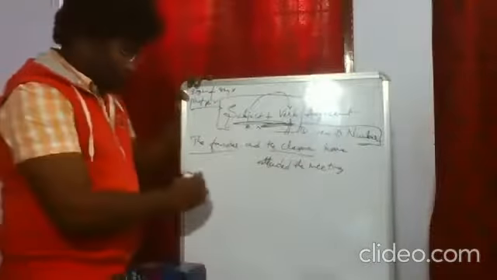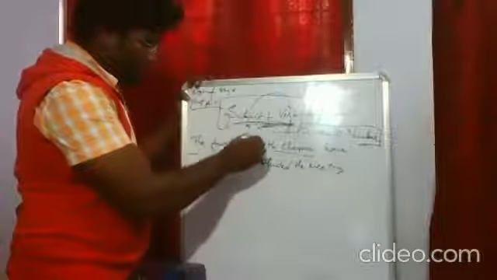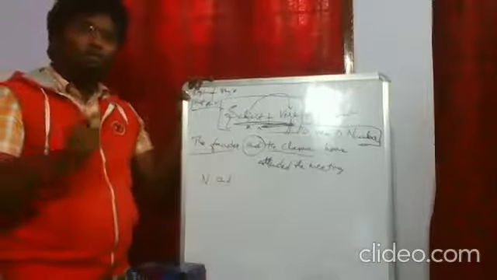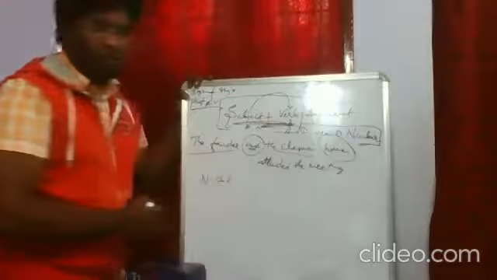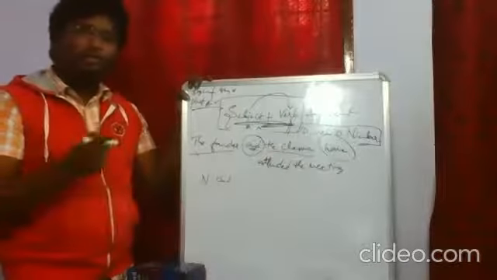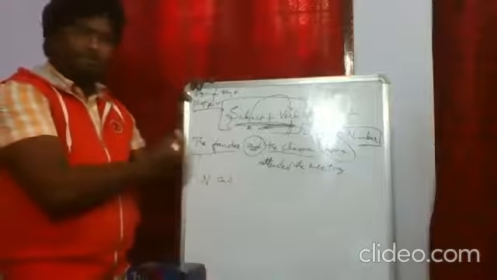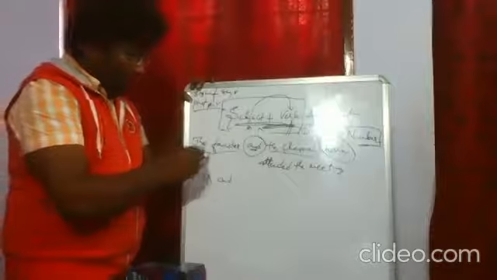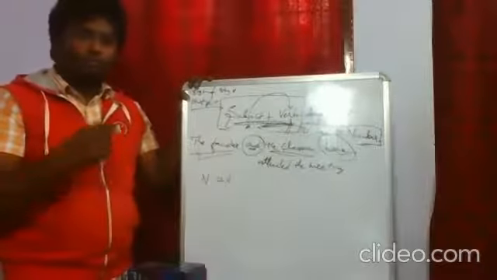Two people. So you got two nouns which are singular and joined by the conjunction "and." Remember one thing: when two nouns are joined by "and," make sure you use the plural form of the verb, because the founder is completely different and the chairman is completely different. We are not considering those two people to be the same. They are completely different people. So whenever we are talking like this, make sure we use the plural form of the verb. So what are the rules of this?